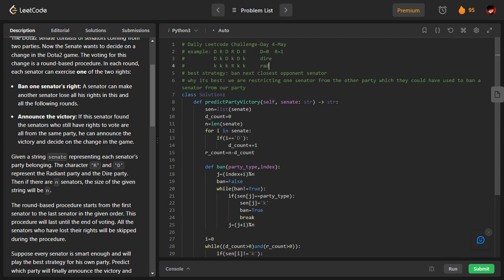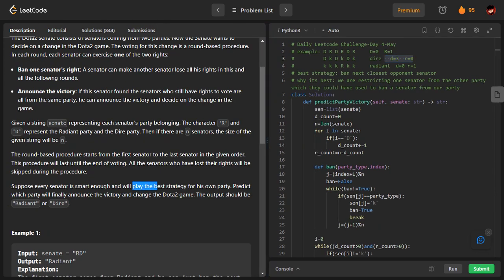Winner is Radiant. So one thing is very clear. It depends on which one we are choosing. The winners are changing. For the same order, you can see the winners are changing. In this case, Dire wins. In this case, Radiant wins. But remember, in this case D equals 3 and R equals 0. Here D equals 0, but R equals 1. So you can clearly see we have to choose the best strategy. That is what the question is all about, right? They are saying the best strategy.